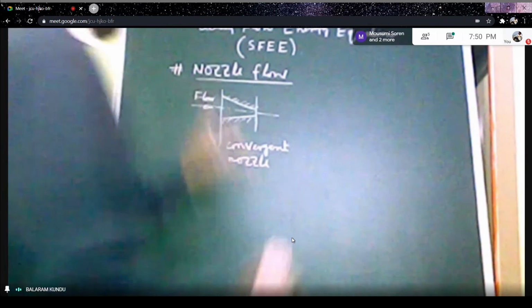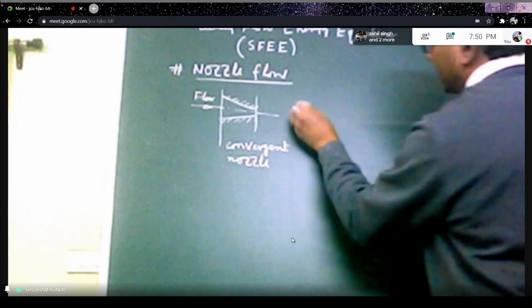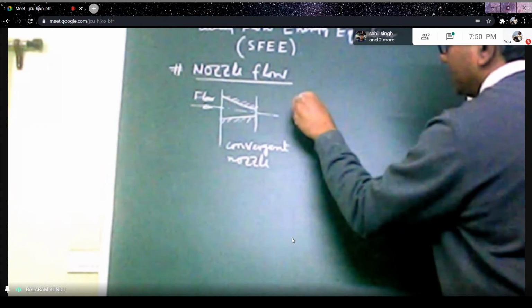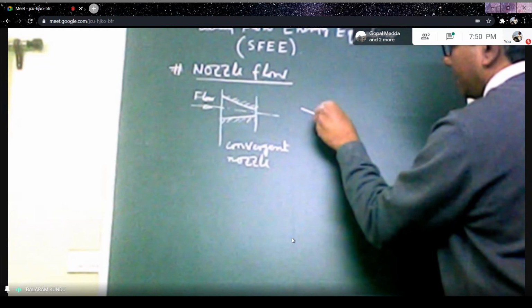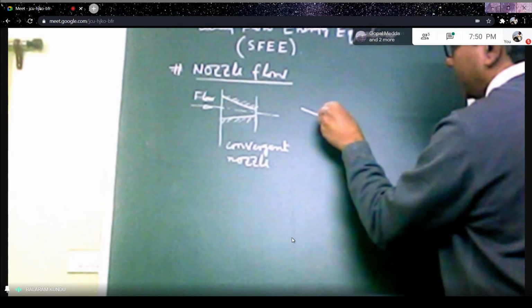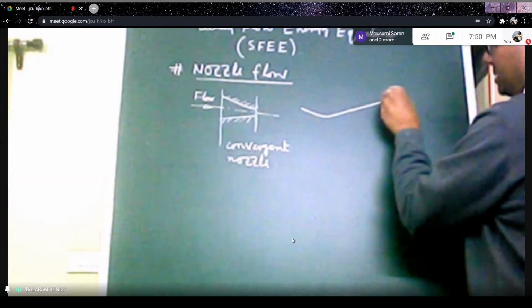One is the convergent nozzle, another one is convergent divergent, and the last one, that is the third one, is the divergent nozzle. So this is your convergent nozzle, and another shape is there. In the convergent divergent nozzle, initially there is a convergent shape, then the section is minimum, and further it diverges like this. This is your convergent divergent nozzle.